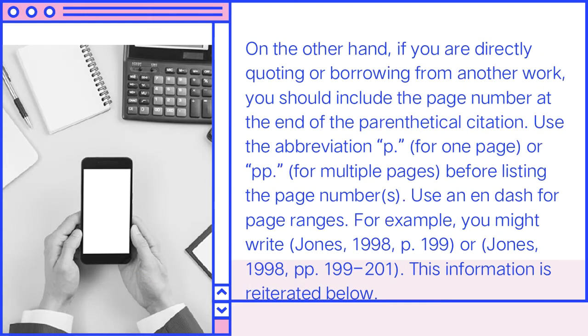On the other hand, if you are directly quoting or borrowing from another work, you should include the page number at the end of the parenthetical citation. Use the abbreviation p. with a period for one page, or pp. with a period for multiple pages, before listing the page number or numbers. Use an en dash for page ranges. For example, you might write Jones 1998, page 199, or Jones 1998, pages 199 to 201.